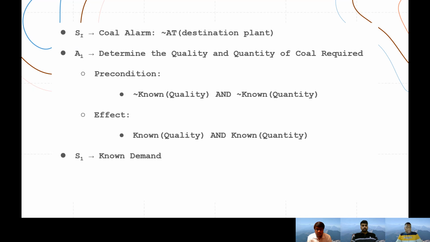So to reach the S1 state from S initial, we need action A1, that is determining the quality and quantity of coal required at that destination plant. The precondition is that we don't know the quality or the quantity, how much and what type of coal is required at the destination plant. After performing this action, the effect will be that we'll know what quantity and what quality of coal we require at that destination plant. So here we reach state S1, that is known demand.